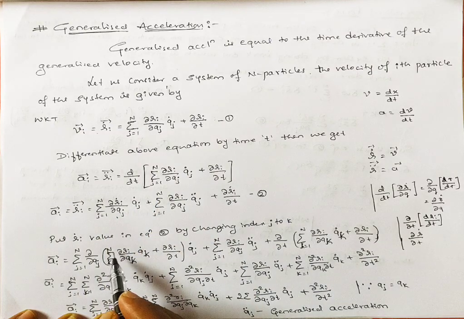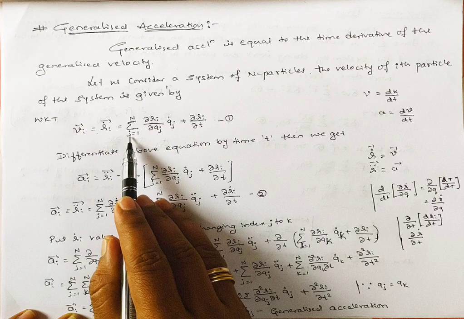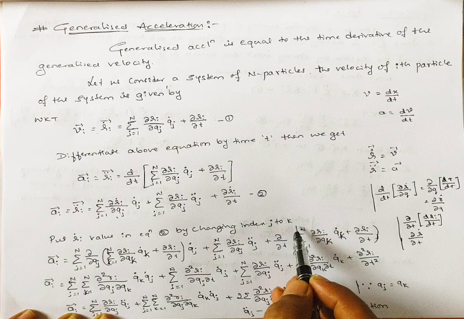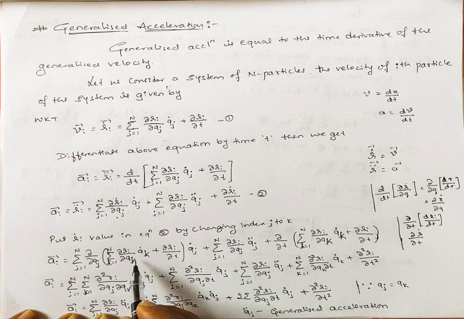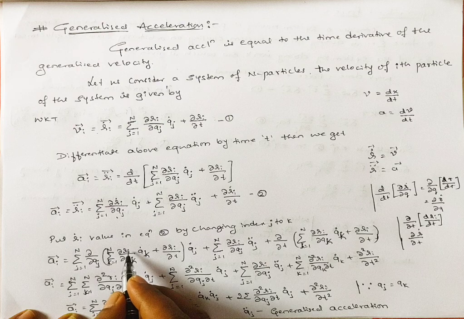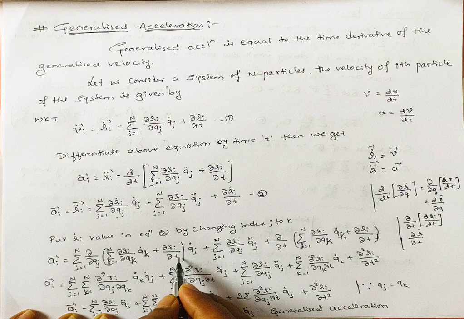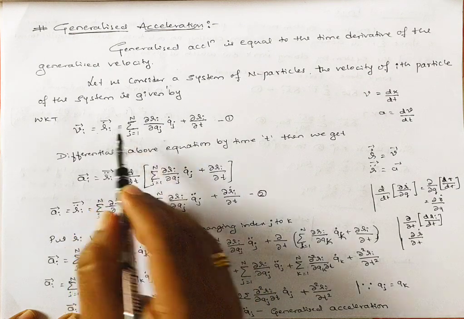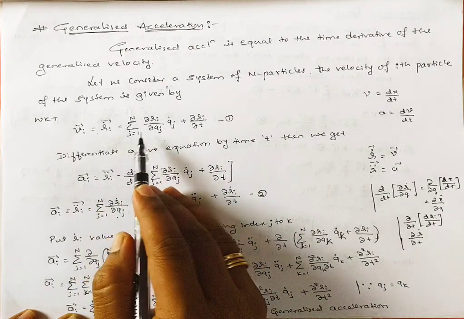I change the index j to k, because j is already used: summation over k from 1 to n of dou ri by dou qk q dot k, plus dou ri by dou t.